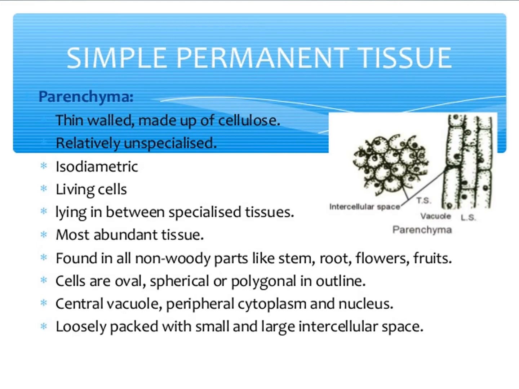When exposed to light, parenchyma cells may develop chloroplast and are called chlorenchyma.